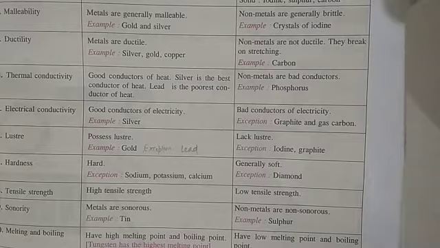So the physical property is that they are lustrous. Whereas non-metals do not shine, meaning they are not lustrous in nature. But the exception cases are iodine and graphite. These two are the non-metals which are shiny in appearance.